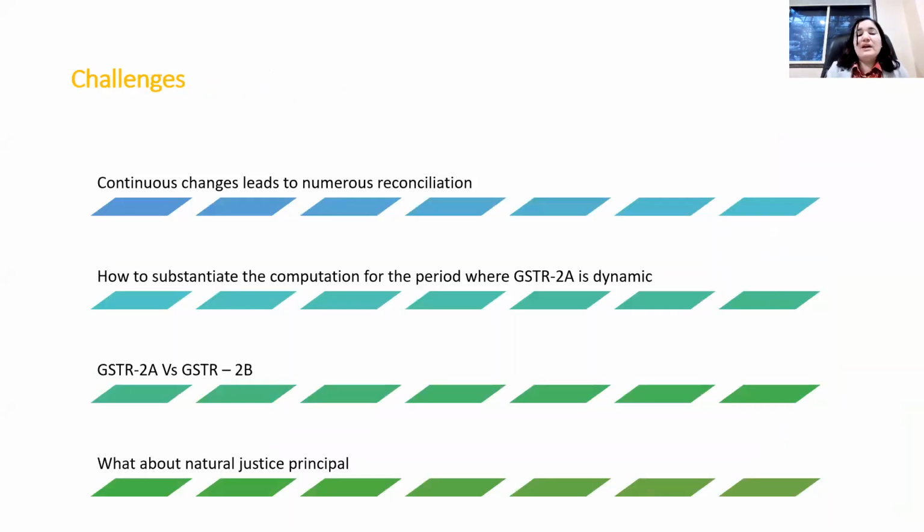Now, friends, first of all, they are restricting the ITC to the taxpayer, even though there could be genuine scenarios. There could be a scenario wherein the taxpayer has uploaded the invoices, but because of a system error, the uploaded invoices are not reflected in GSTR 2A. Second, you may be aware that in many cases, GSTN has declared incorrect.